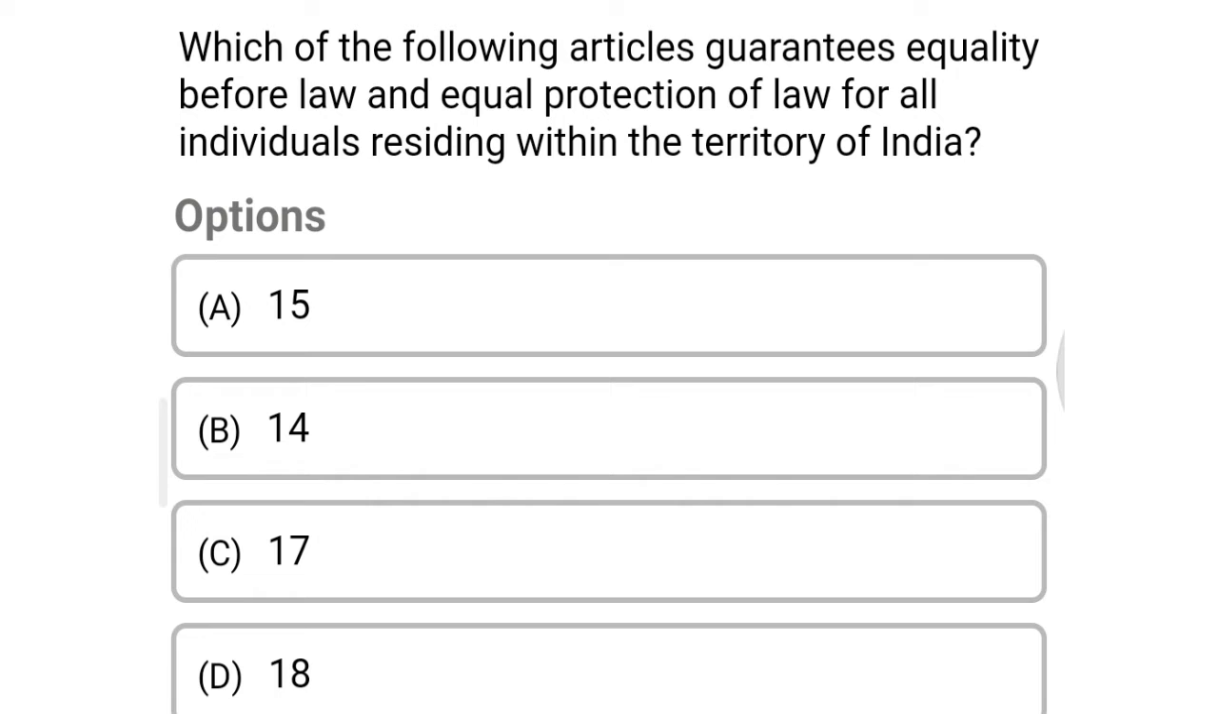Next question, which of the following articles guarantees equality before law and equal protection of law for all individuals residing within the territory of India? Option A 15, option B 14, option C 17, option D 18. The correct answer is option B, 14.